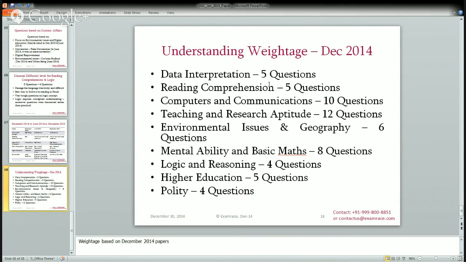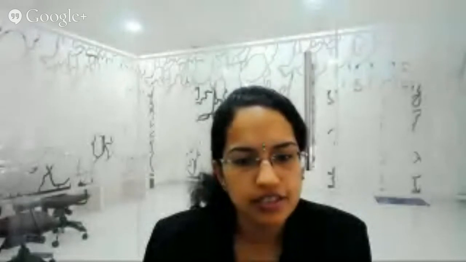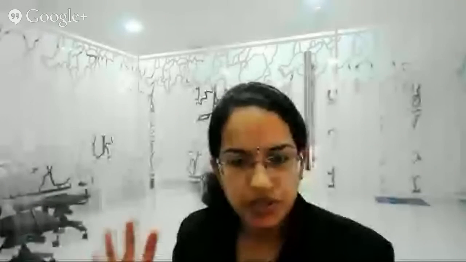Higher education was a section which had 5 questions. The weightage is increasing in recent years. And politics again had 4 questions. The trend remains the same as in the previous years. So with this, we cover the analysis for the December 2014 examination.